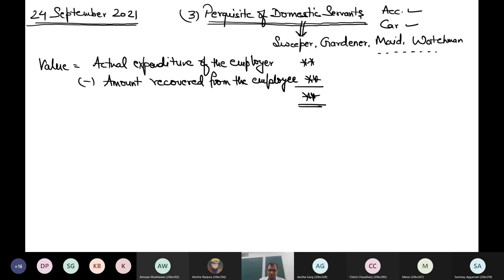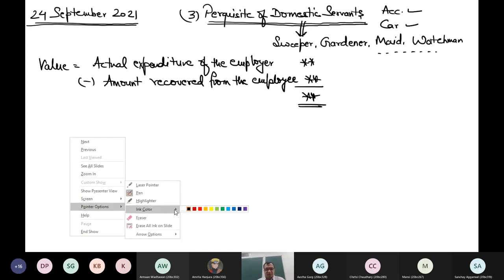So let us discuss some examples with you, obviously from my book, and you have to tell me the values directly.